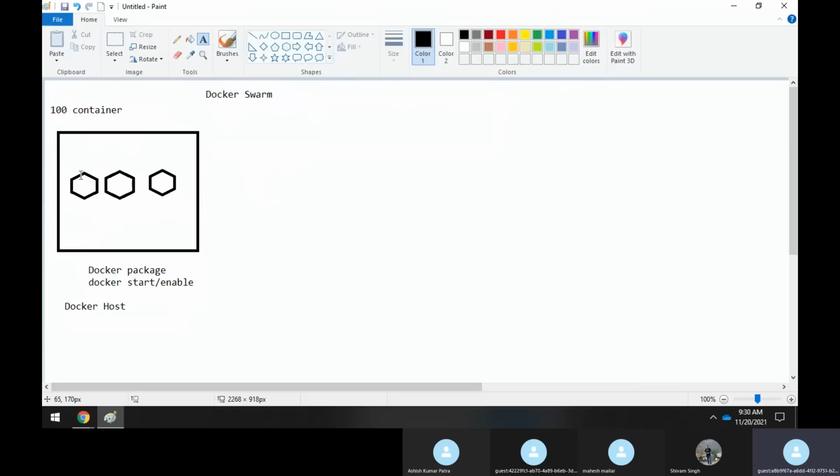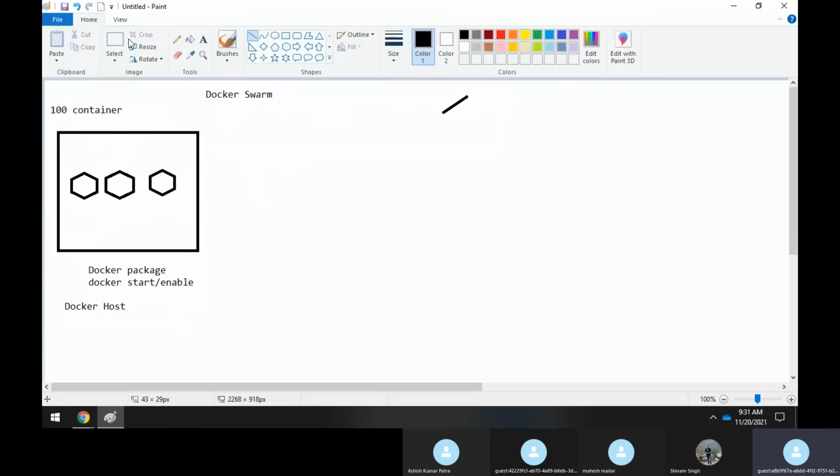Now every container that you have scaled up has its own IP address. We know that very well. Whenever any customer hits, he hits this container.